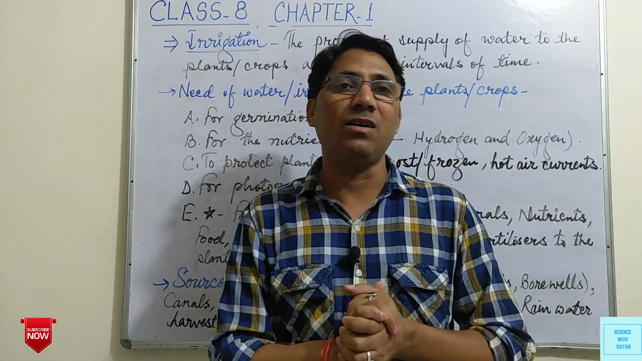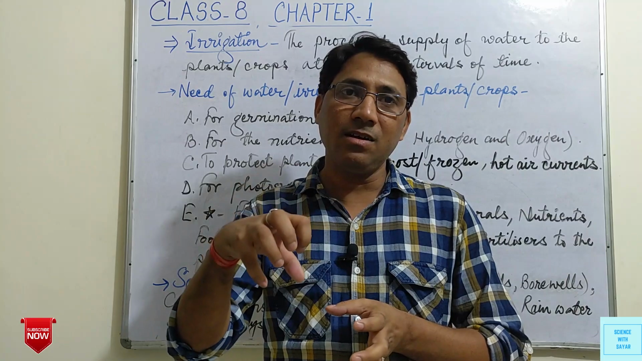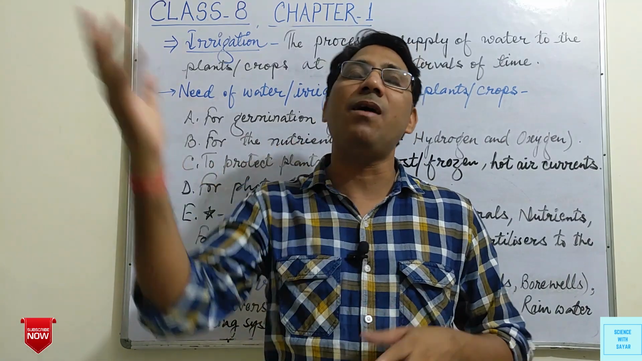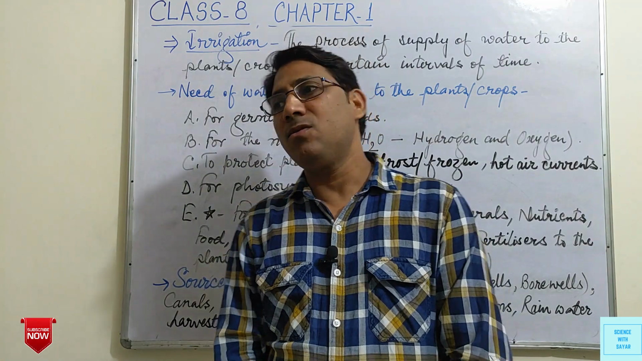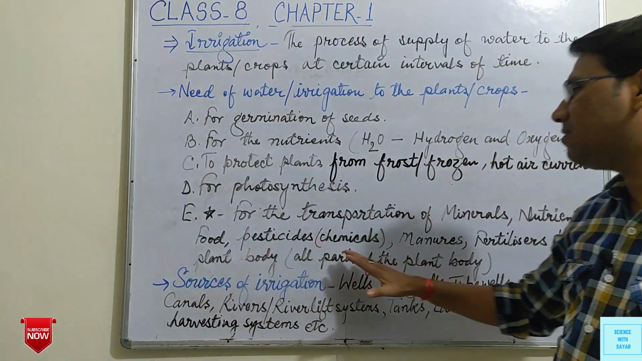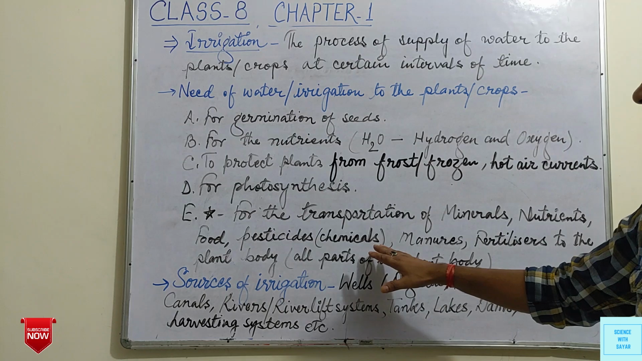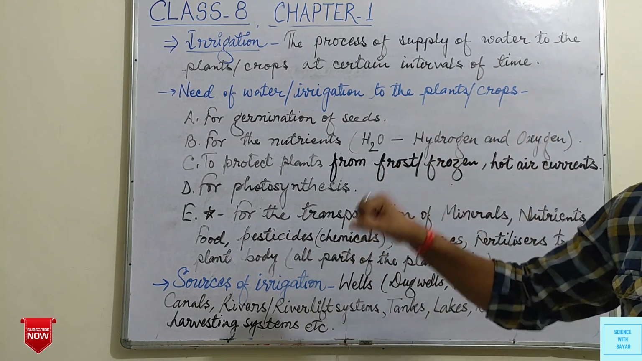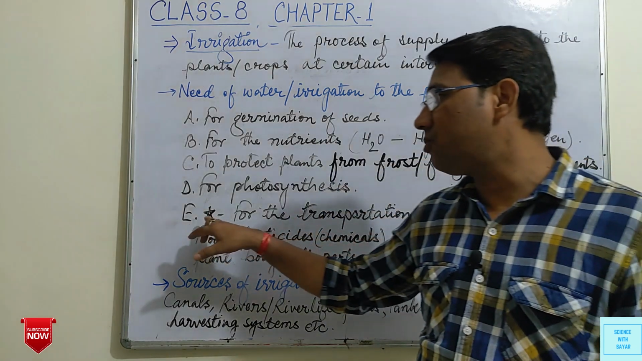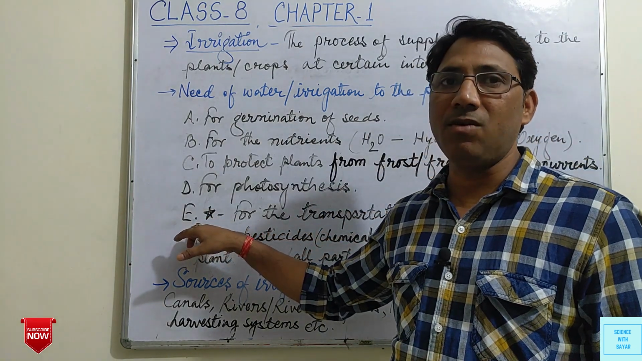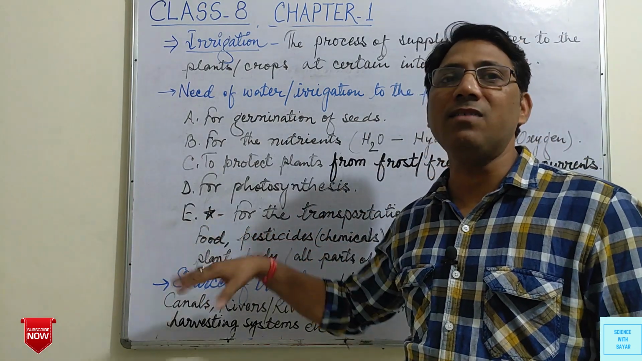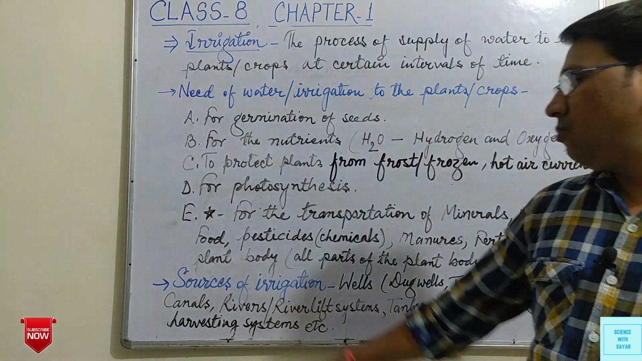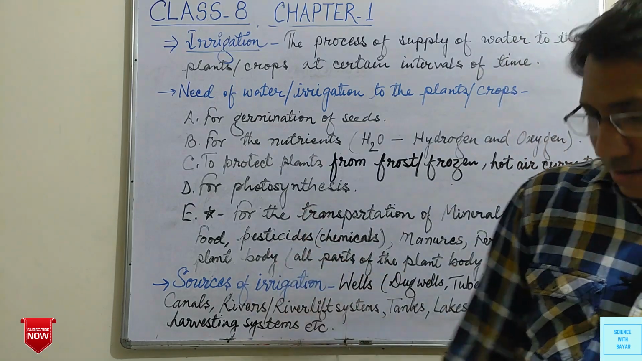Through the water. It means along with water, this food will be transported to every part of the plant. So we can say that all these things are transported in the plant body with the help of water. So this is the main function of water, that water transports all these things to various parts of the plant body.